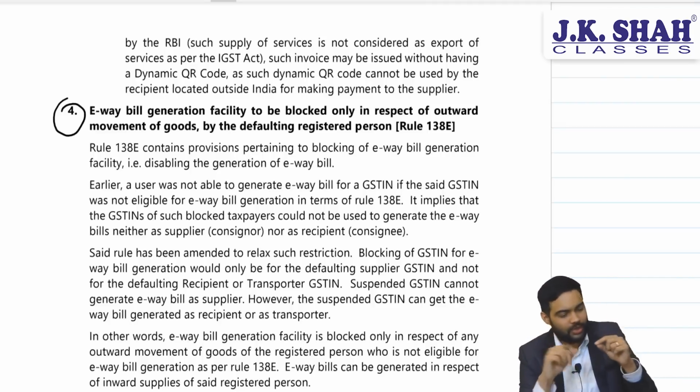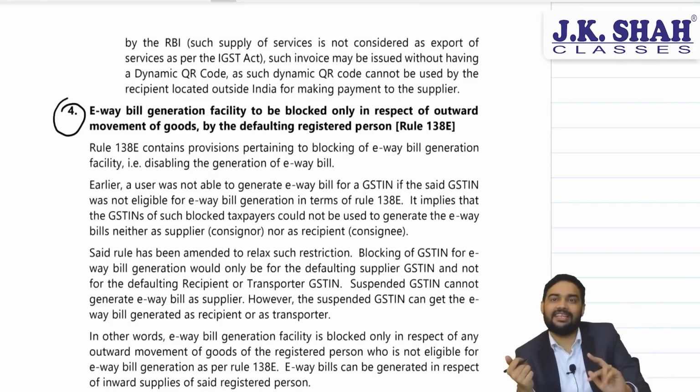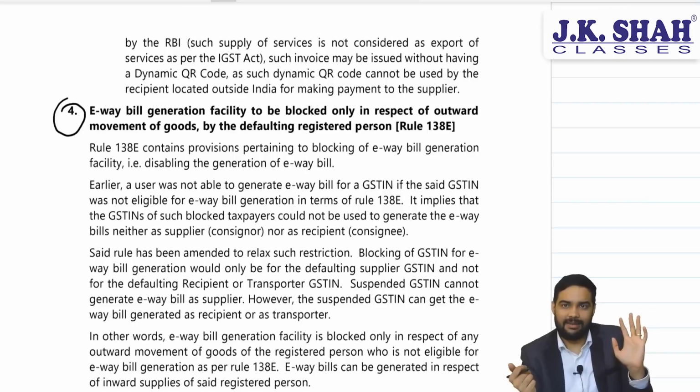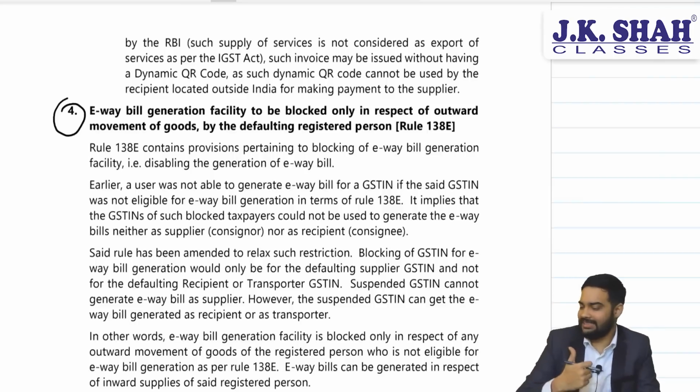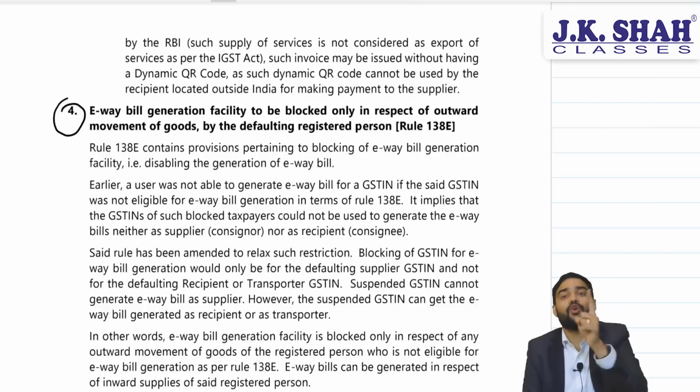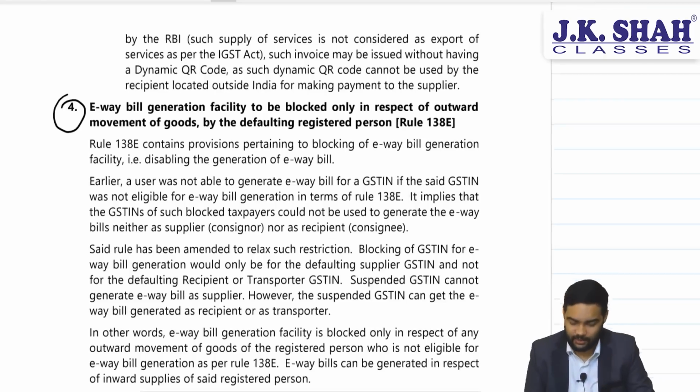See, you cannot generate. Someone can generate for you if you are a purchaser. As a purchaser, it can be generated in your name, but as a supplier, you will not be able to generate e-way bill if you have not furnished basic returns. Same point as applicable for May 22.